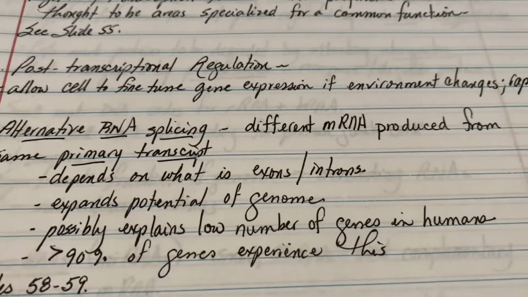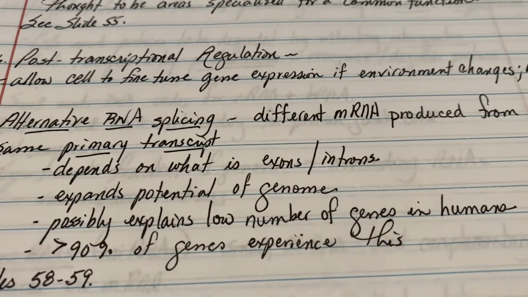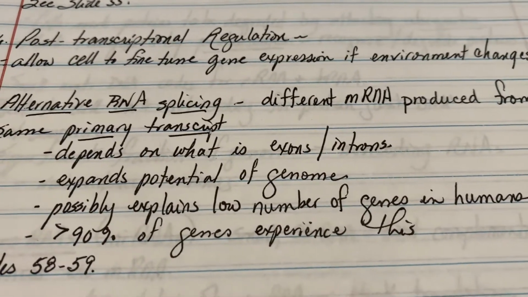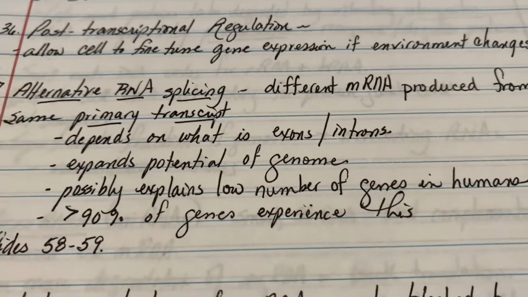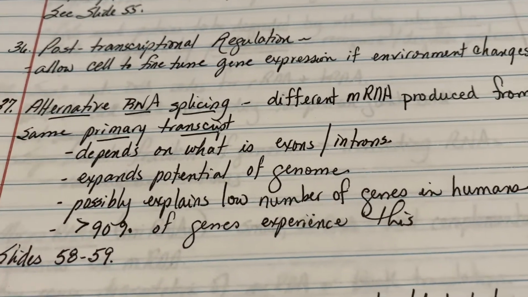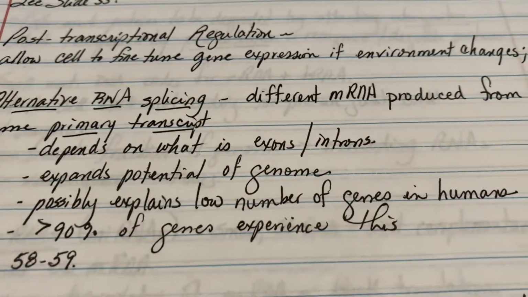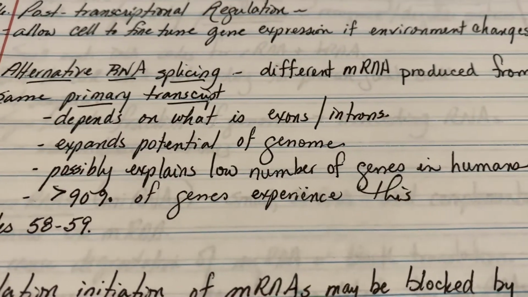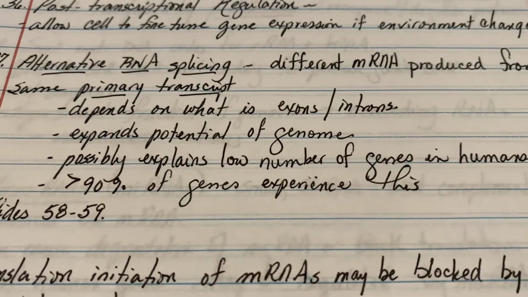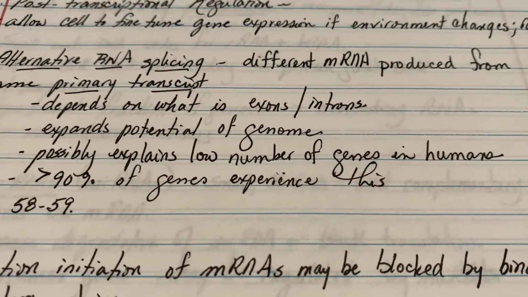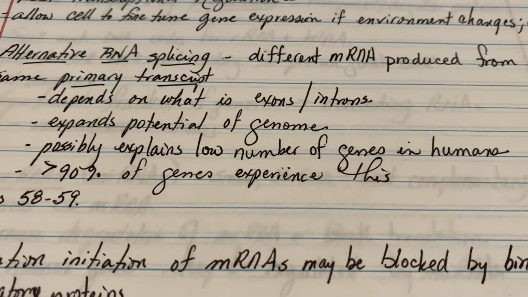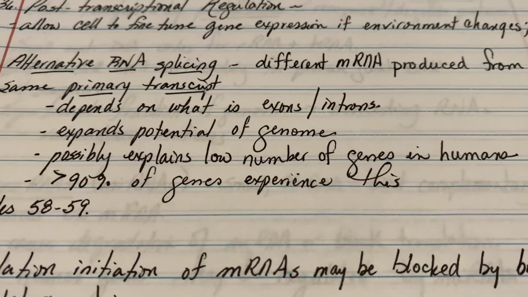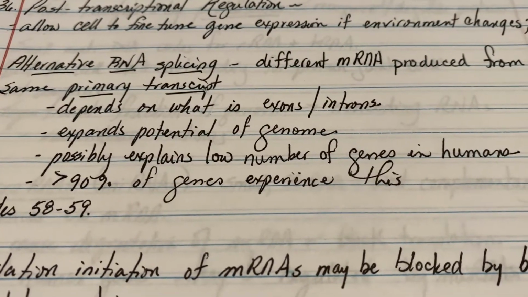This means that you can actually produce different messenger RNAs from the same primary transcript by just changing which parts are introns and which are exons, so you won't get the same messenger RNA. And this expands the potential of the genome tremendously. Scientists think this is probably a good explanation as to why humans have such a low number of genes, because more than 90% of genes experience this alternative RNA splicing.